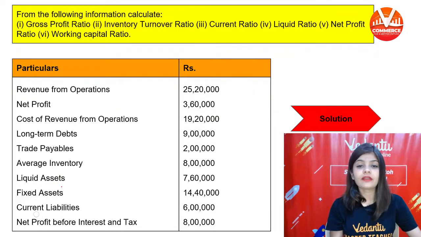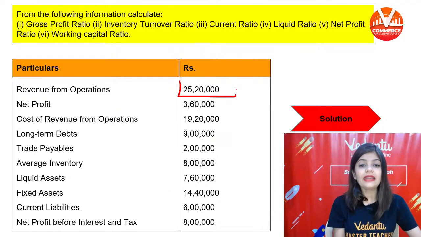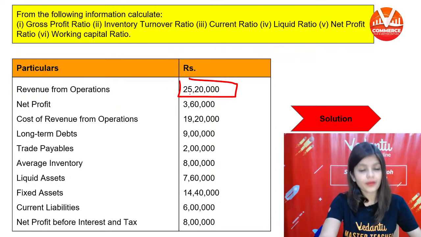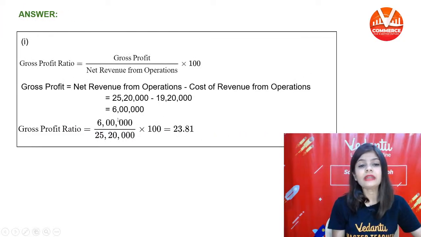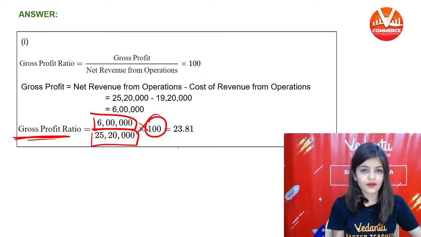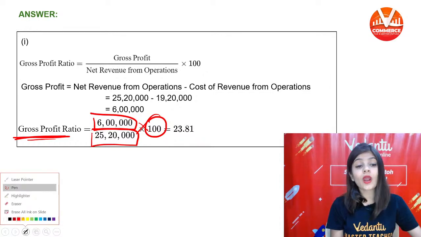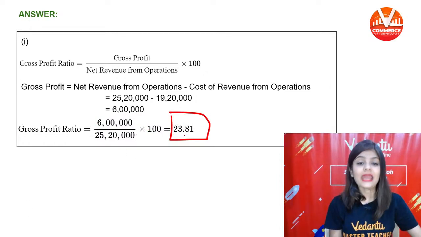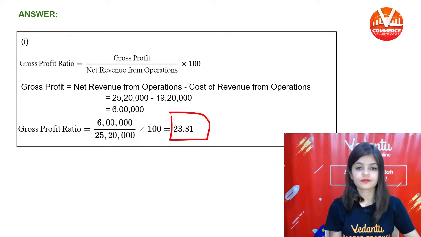Divide 6 lakh by revenue from operation, that is 25,20,000. So gross profit ratio is equal to 6 lakh divided by 25,20,000 multiplied by 100. Your gross profit ratio comes to 23.81. So this is your gross profit ratio.